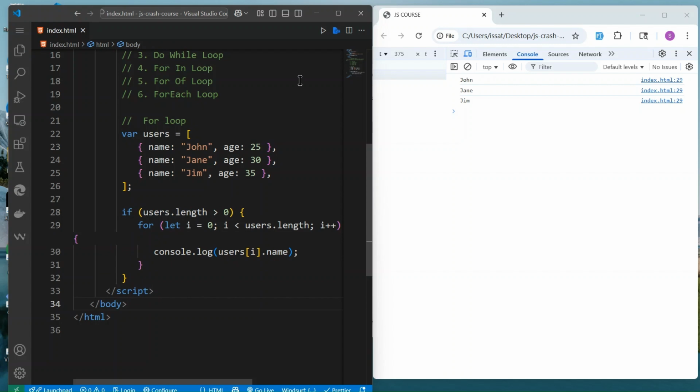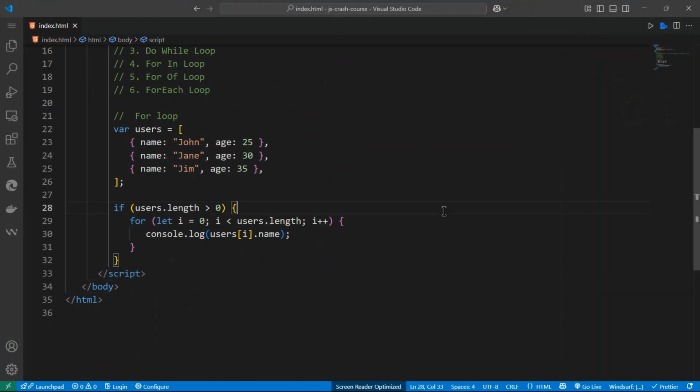Let's see. If users.length is greater than 0, we can check. But we can also do the same thing this way. No, this is correct, the one that was there was correct.